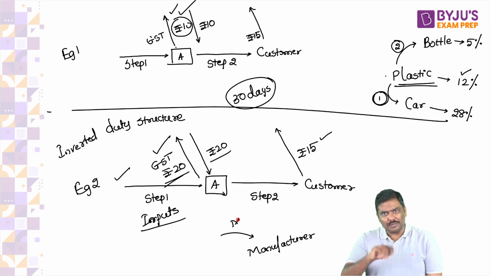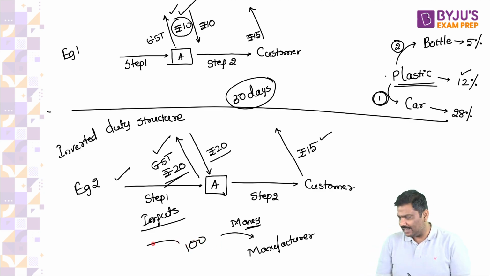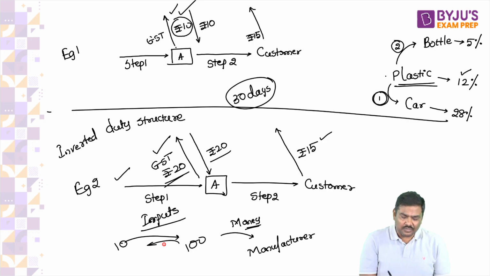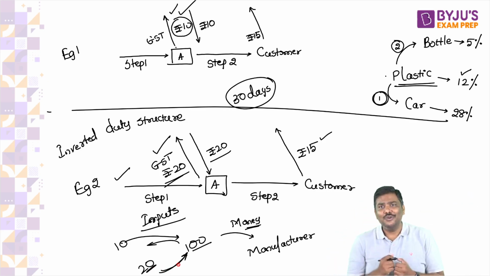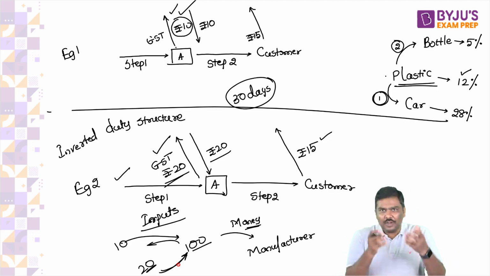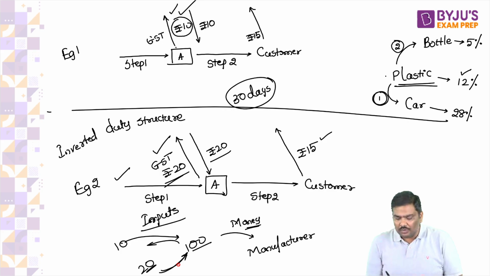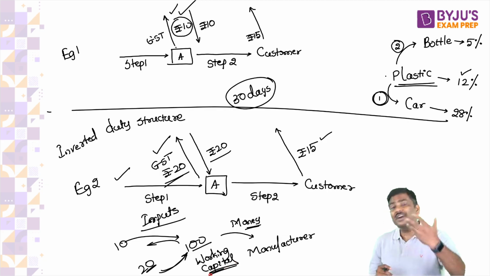Understand this. You will require money. Now, out of 100 rupees, imagine the government will keep 10 rupees and give it back to you after 30 days. And the second example is, out of this 100 rupees, the government will keep 20 rupees and give it back to you after 30 days. You prefer the government should keep 20 rupees. How? You please tell me. If the government will keep 20 rupees, don't you think you will face a shortage of working capital? Let me know. Compared to example 1, in example 2, don't you think you will face more shortage of working capital?